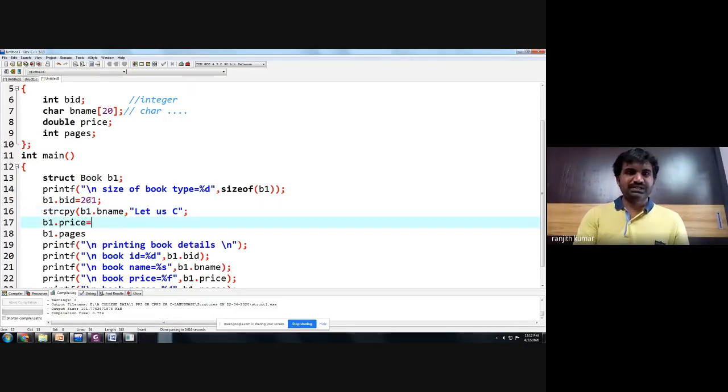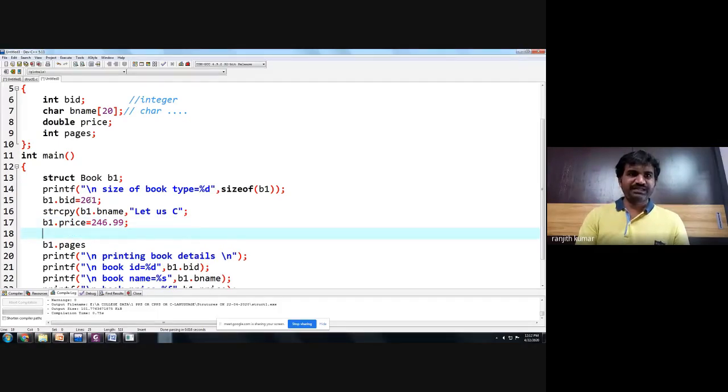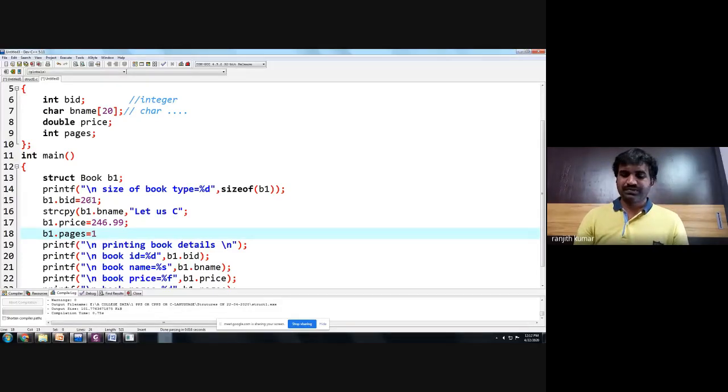Now book price is 246.99 and number of pages in the book is 358 pages. Okay. Now what is the difference between the previous program and this program?